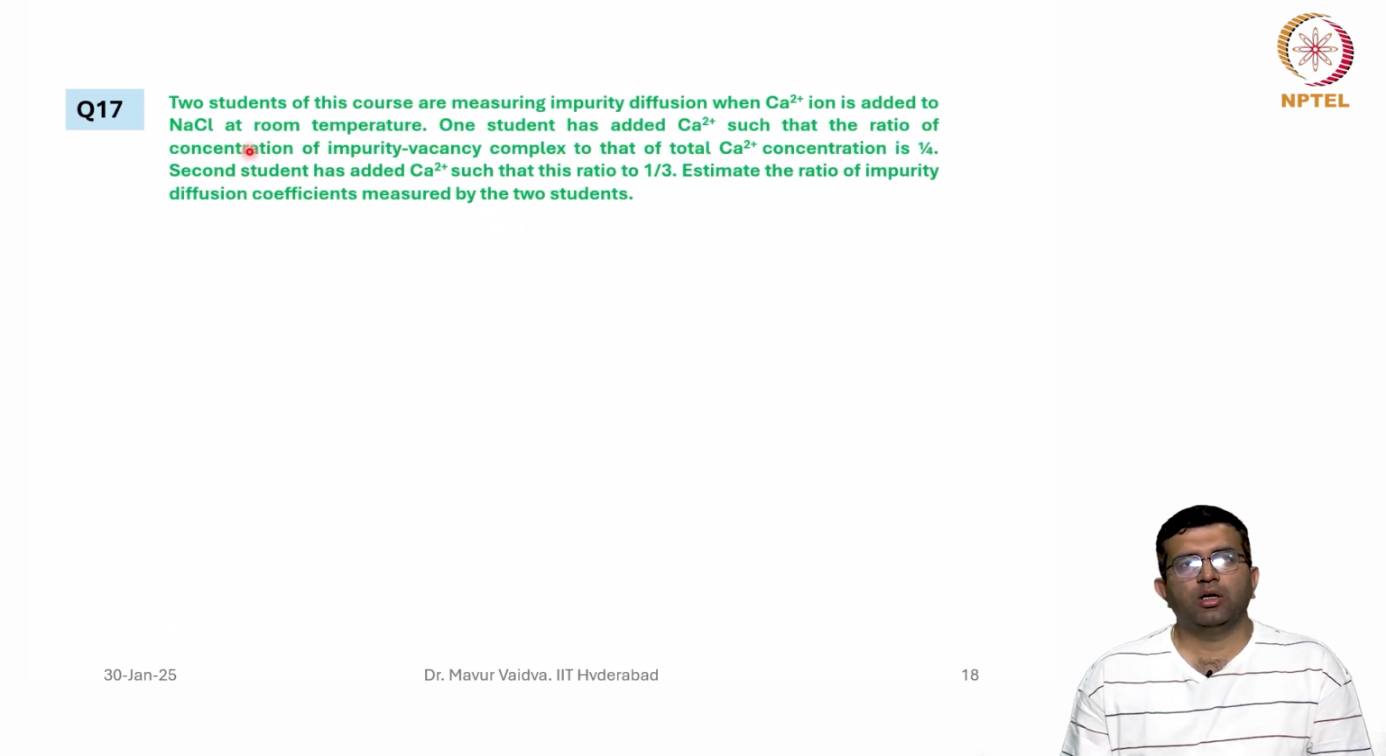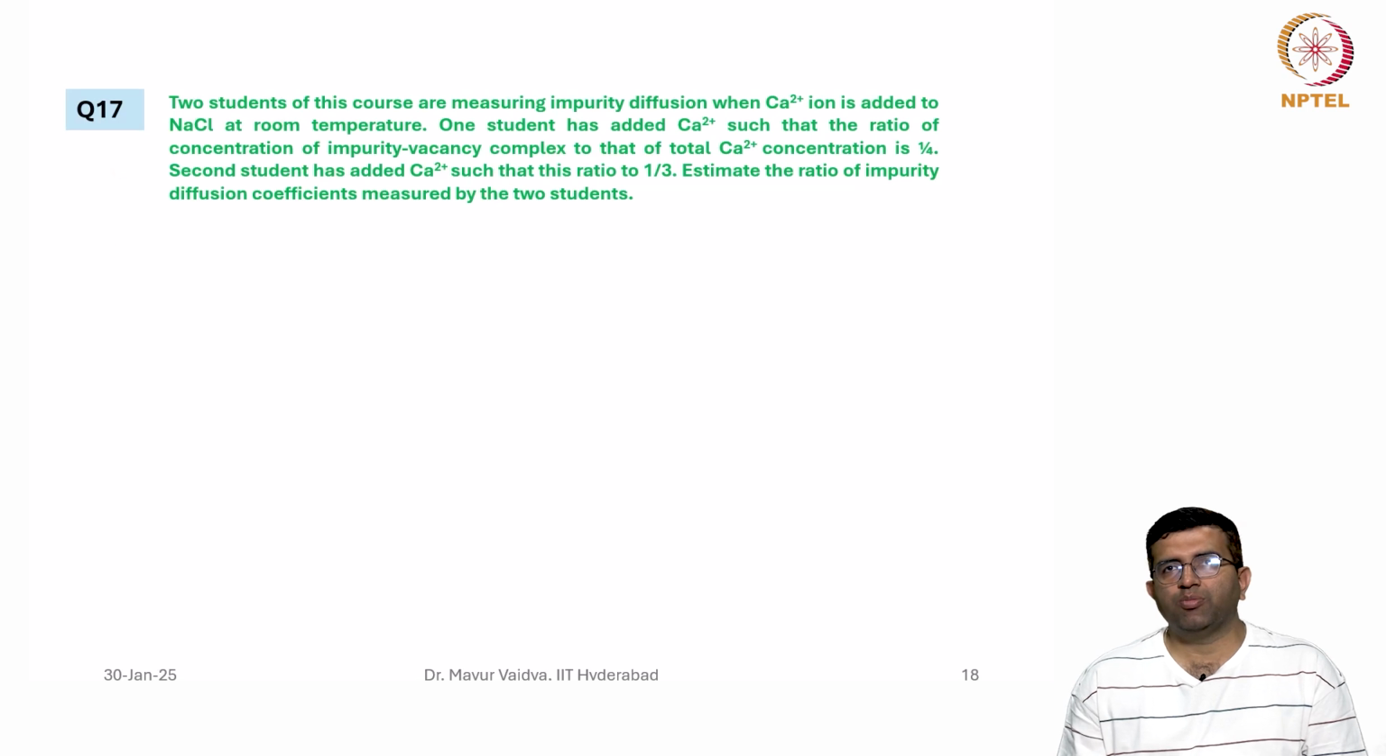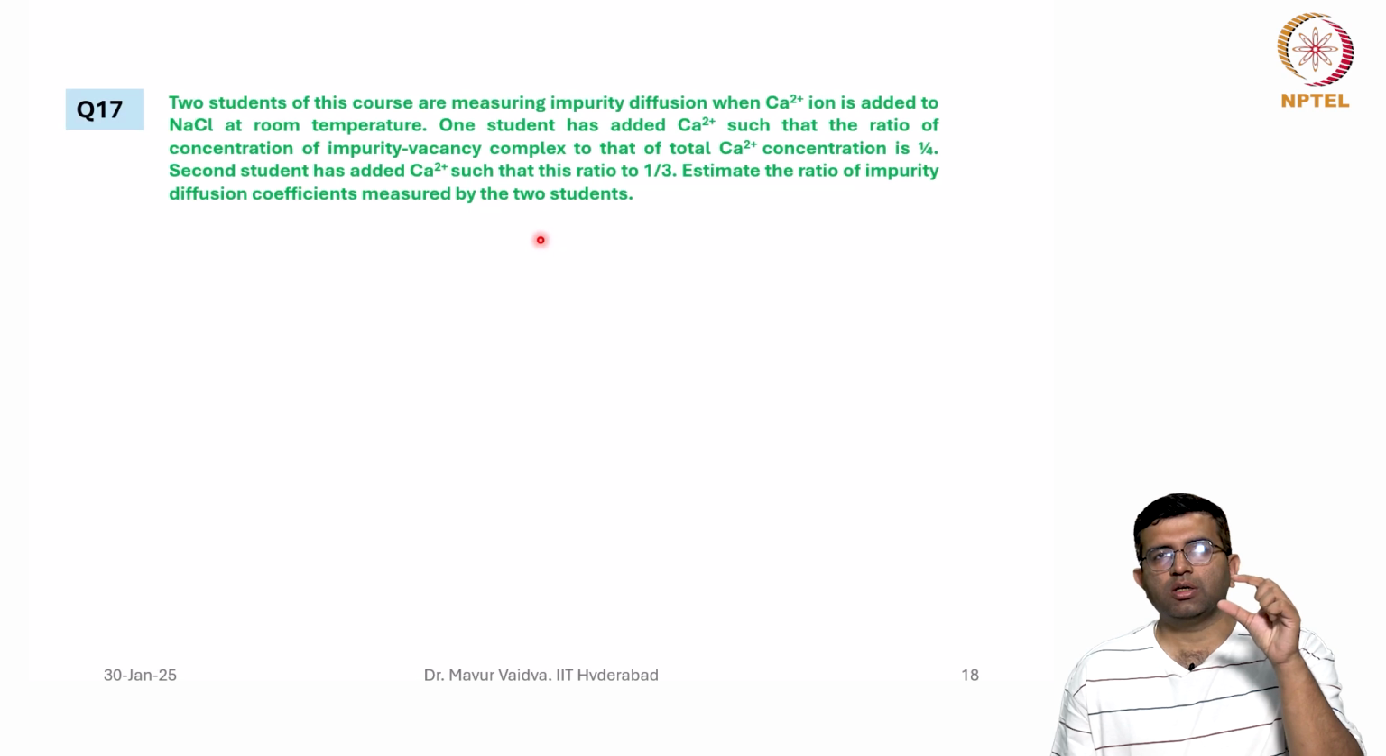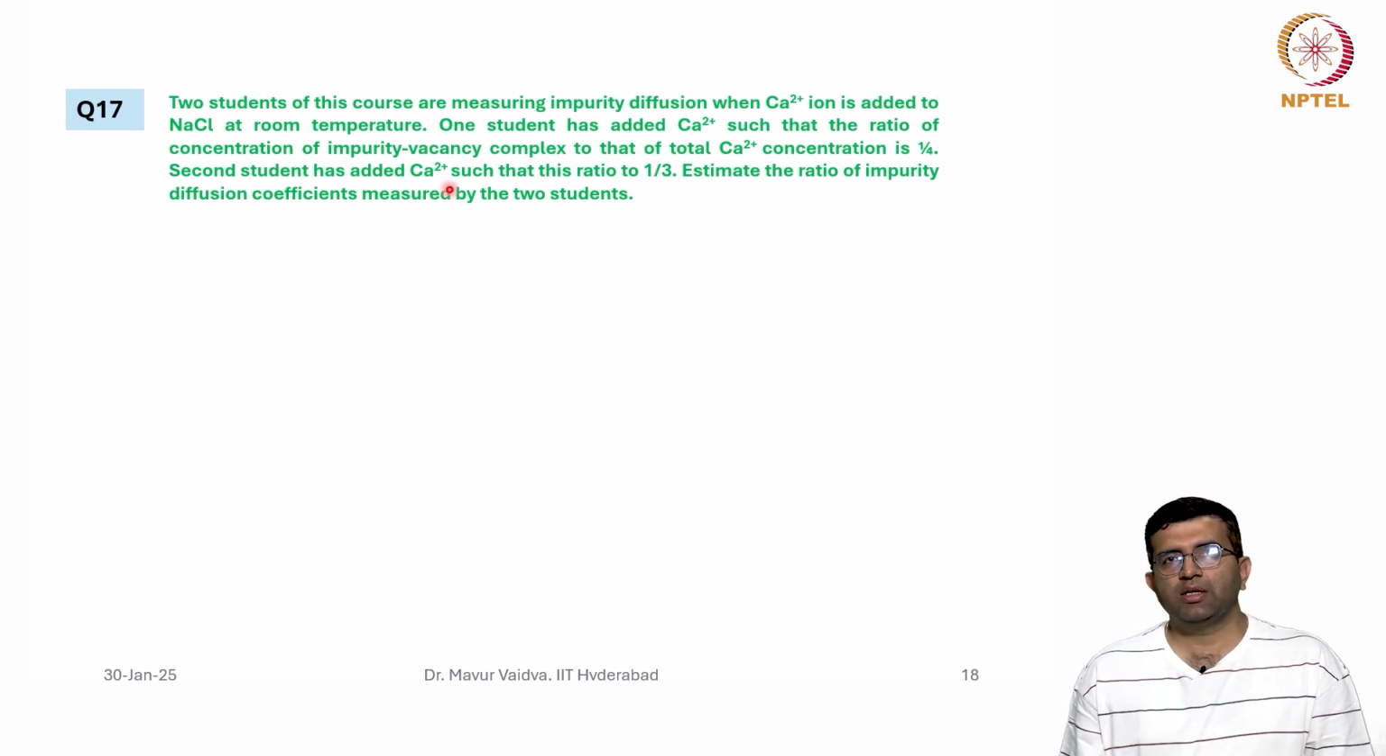Question number 17. Two students of this course are measuring impurity diffusion when calcium 2+ ion is added to NaCl at room temperature. One student has added Ca2+ such that the ratio of concentration of impurity vacancy complex to that of total Ca2+ concentration is 1/4. So essentially the value of P is given. Second student has added Ca2+ such that this ratio is 1/3. Estimate the ratio of impurity diffusion coefficients measured by these two students.